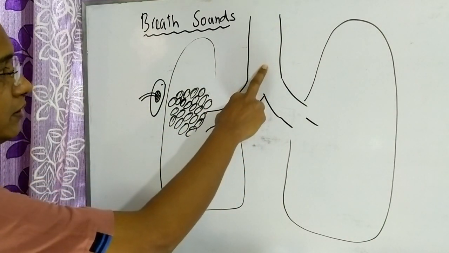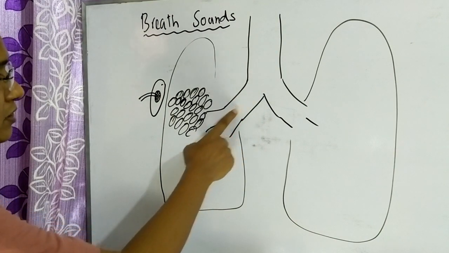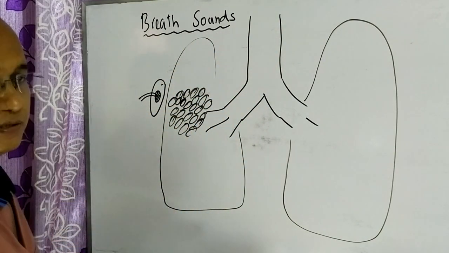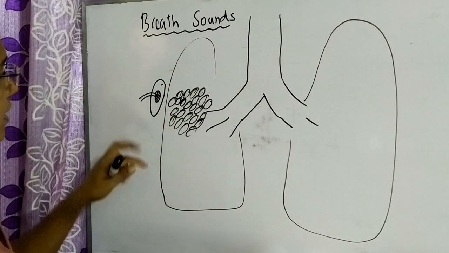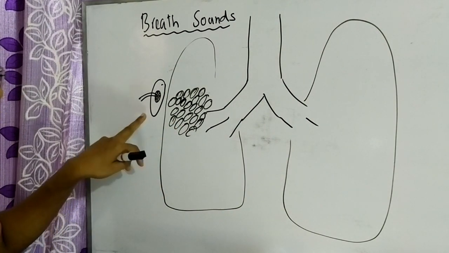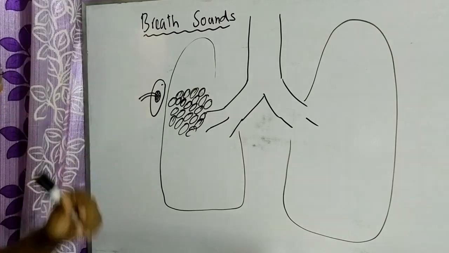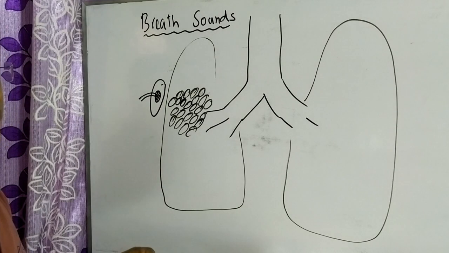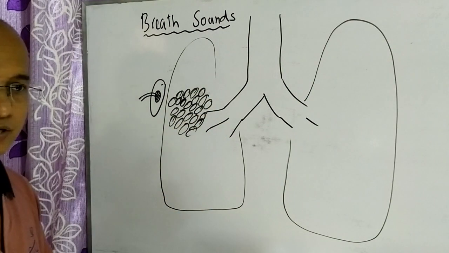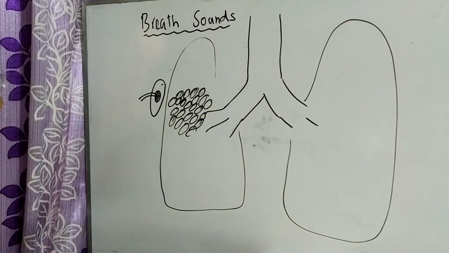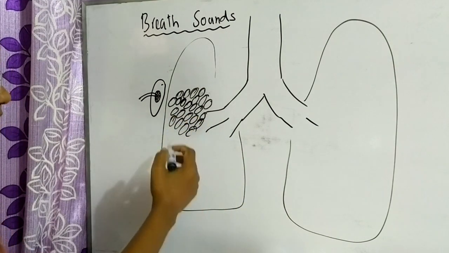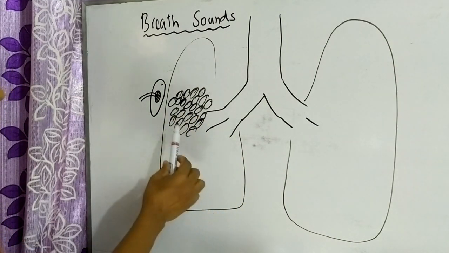The airway, trachea, bronchus, bronchiole, lung parenchyma, these circular structures are alveoli, and this is the stethoscope which the doctor uses. Actually, the turbulent flow of air inside the larger airway produces a vibration, and that vibration passes through the vesicular structure, that is the air-containing alveoli.